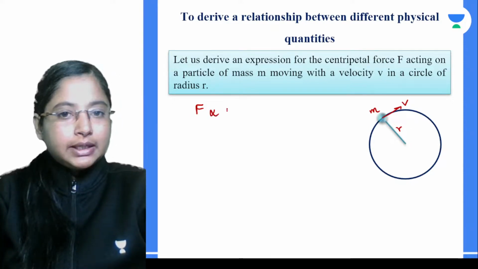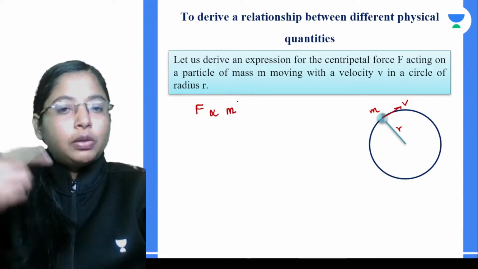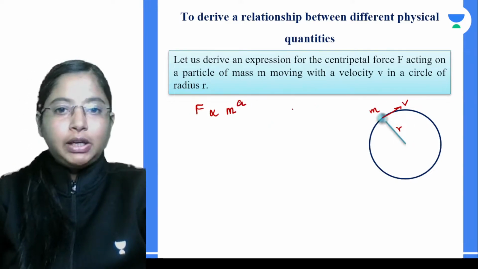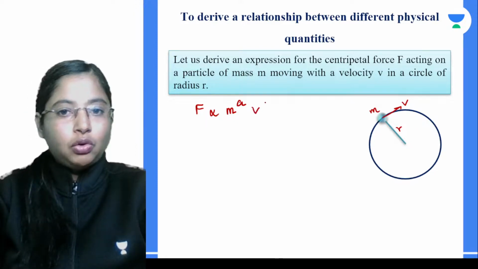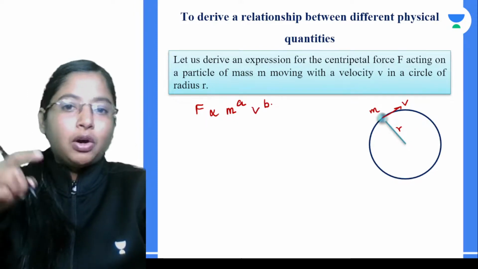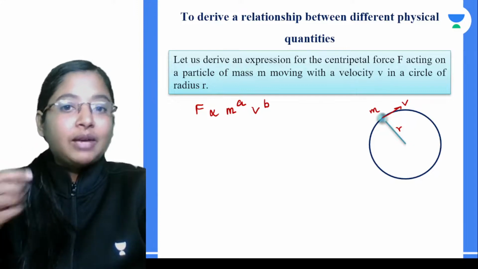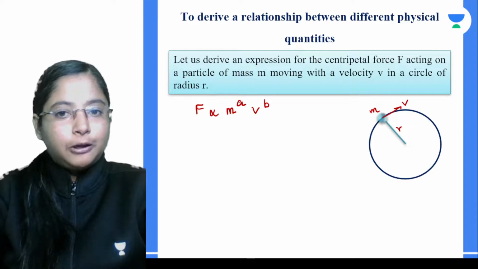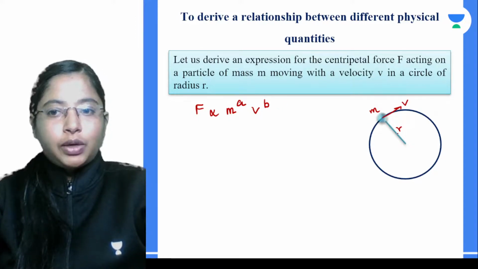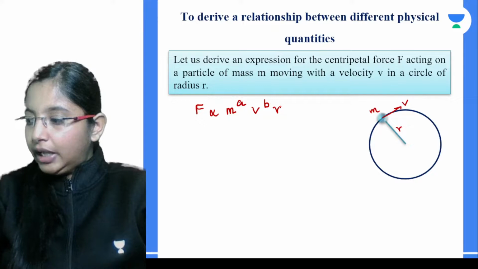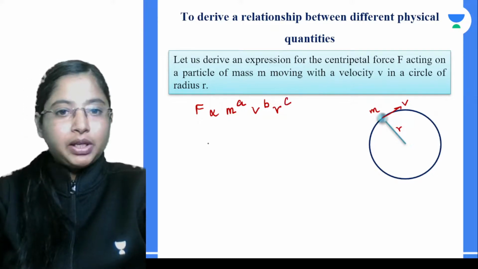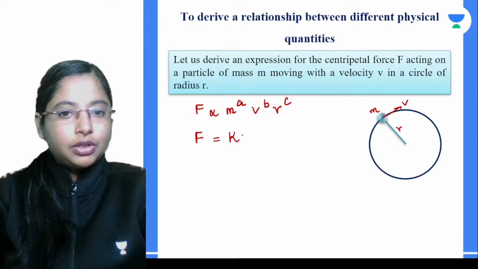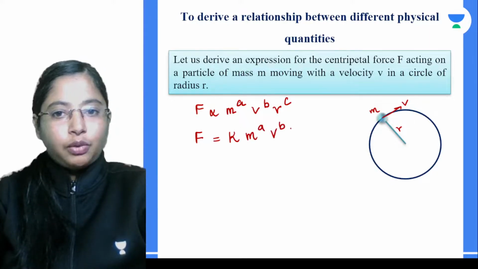For example, we have mass. We don't know to what power it is, so we'll write it as m to the power of a. The next fundamental quantity that we have is velocity. We don't know to what power it is. Is it v square, or v to the power minus 2, or v to the power 5? We don't know that. So we write v to the power b. We'll give it a variable, and the next quantity involved is radius r, so we'll say r to the power c. Now, to remove this proportionality sign, let's introduce a constant k. So this is the equation we have.